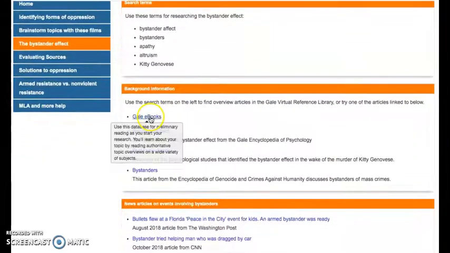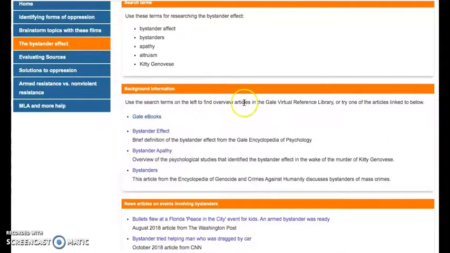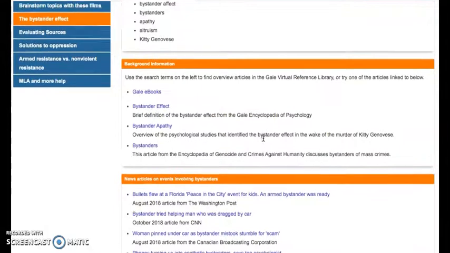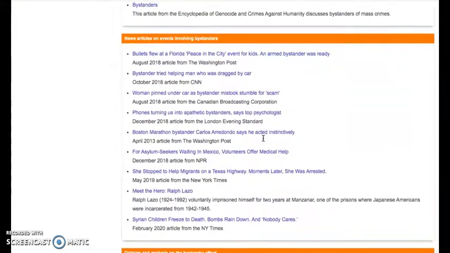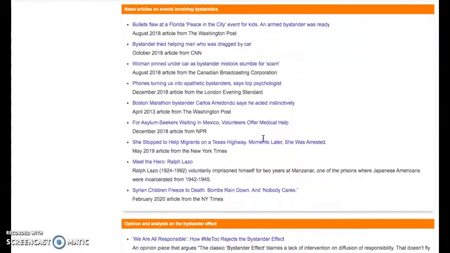I have a link to the Gale ebooks, again, our good source for background reading. And then these are actual articles straight from the Gale ebooks that help you define the bystander effect, bystander apathy, bystanders in general. And then I have quite a few articles that I got from newspapers about actual events with bystanders where they intervened or did not intervene.